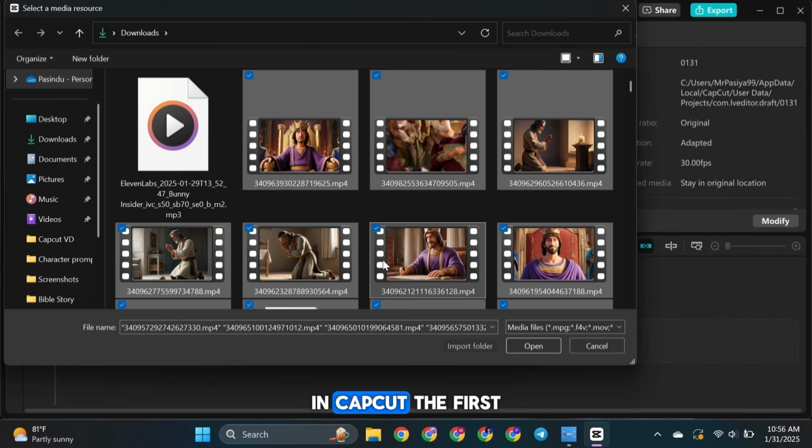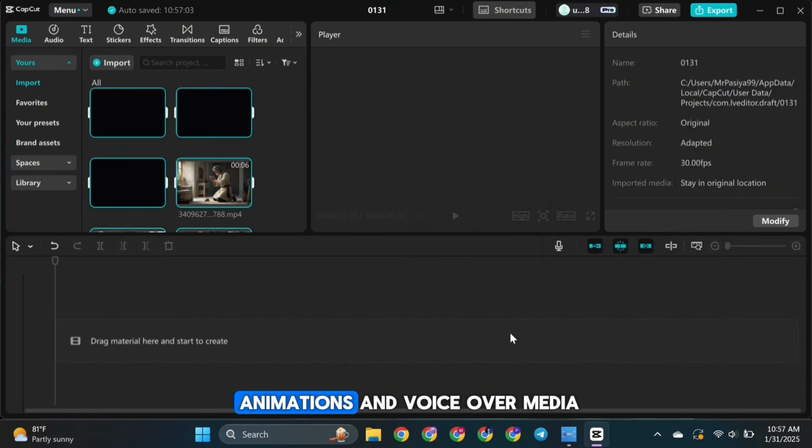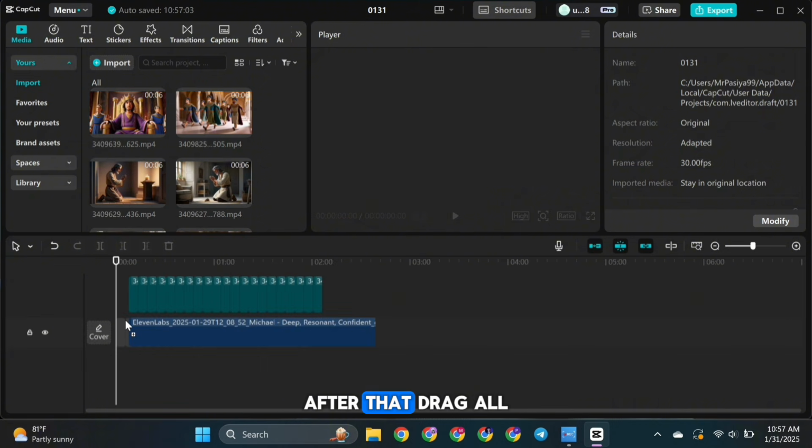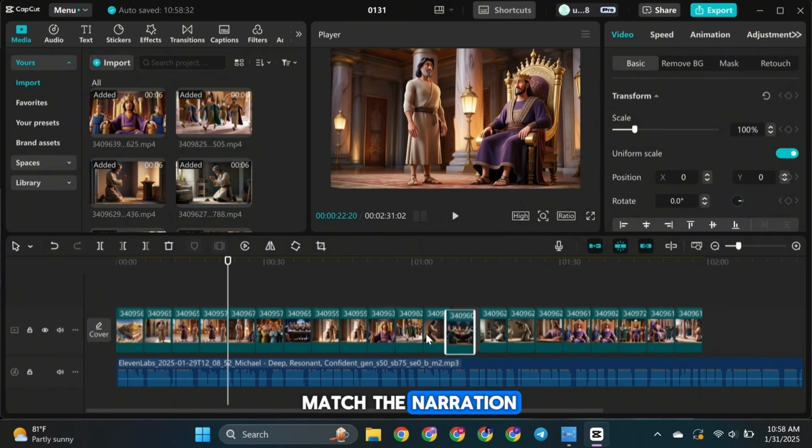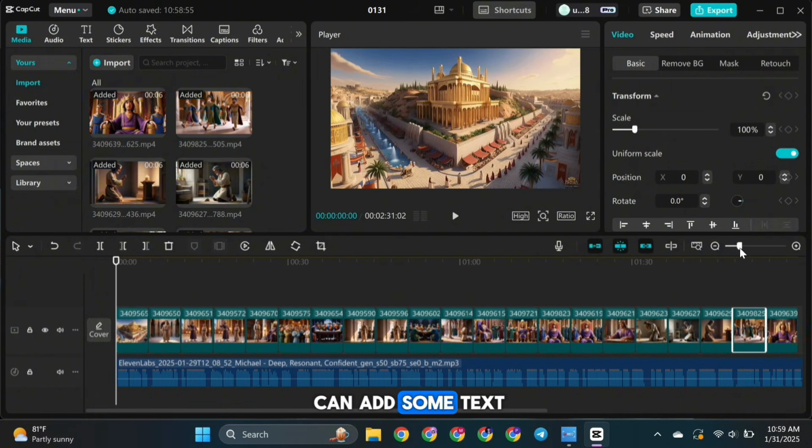In CapCut, the first step is to import all of your animations and voiceover media. After that, drag all of the clips into the timeline and arrange them to match the narration. Once that's done, you can add some text at the start of the video to grab the viewer's attention.